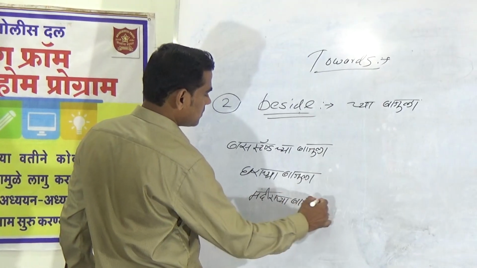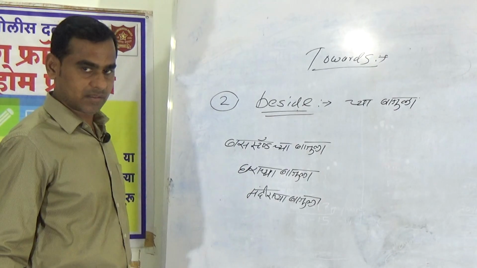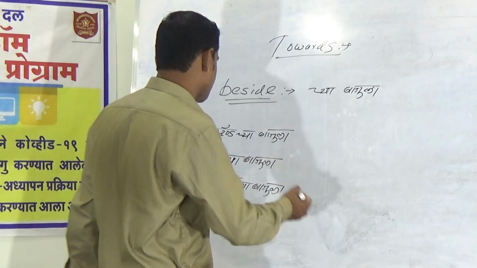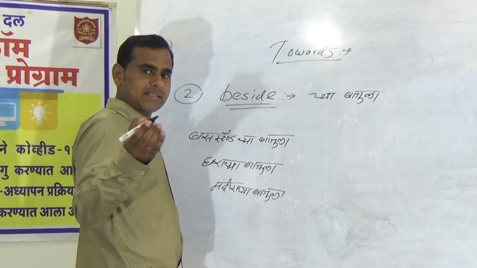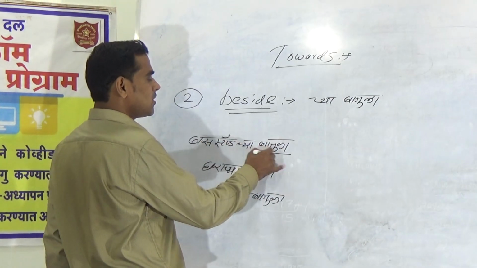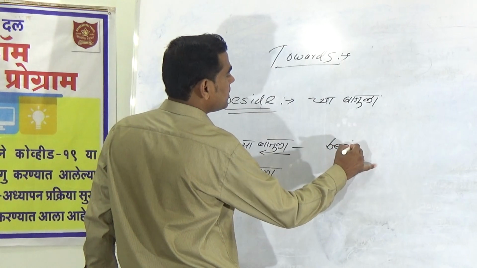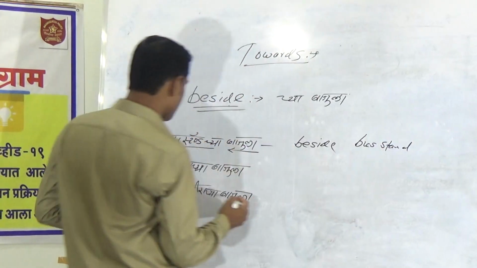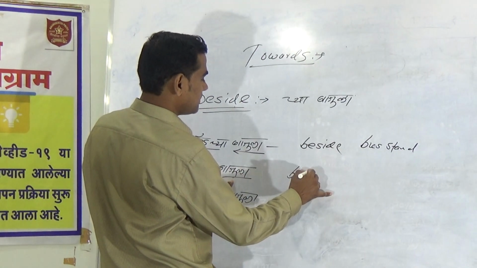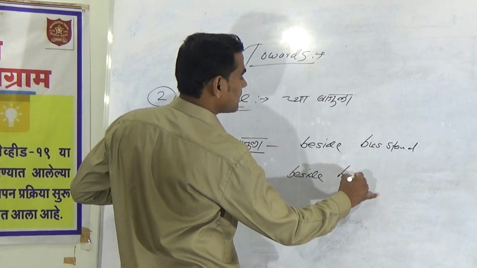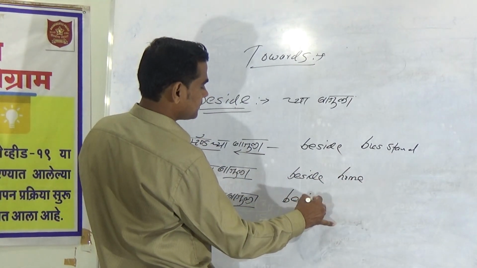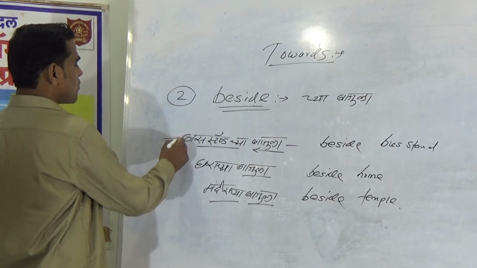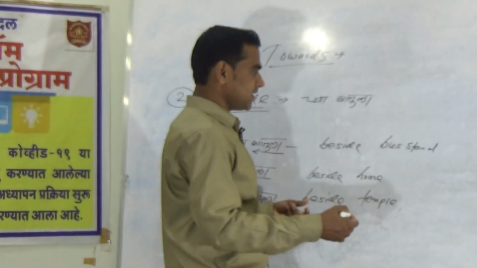This is part of our sentence elements. These are elements of sentences, and all these frame the English language. So how will you write? I have shared a simple trick: you will write in reverse order. Write this first: beside, bus stand. Similarly, write this one first: beside, home. Then write beside, temple. These are very small, but we can improve their length also.